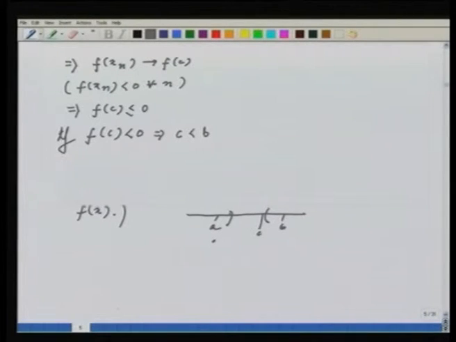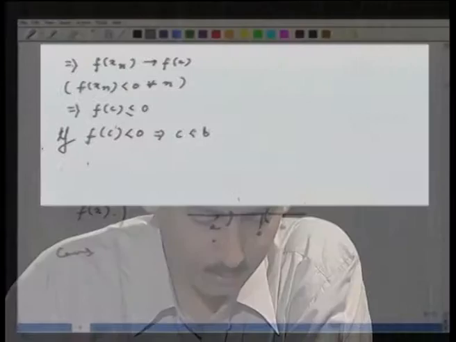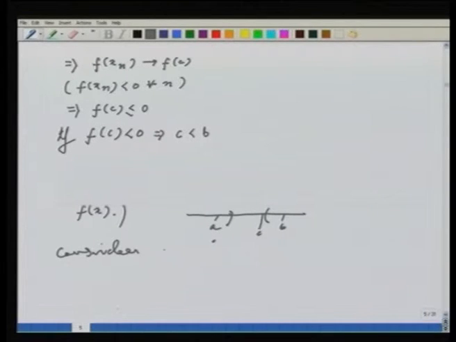Okay, fine. That means if f of c is less than 0, then by continuity of f, as I already said, there exists a delta bigger than 0 such that f of x is less than 0 in the whole neighborhood of c. What does that mean? So consider then c plus delta by 2. Now c plus delta by 2 belongs to the interval c minus delta, c plus delta.